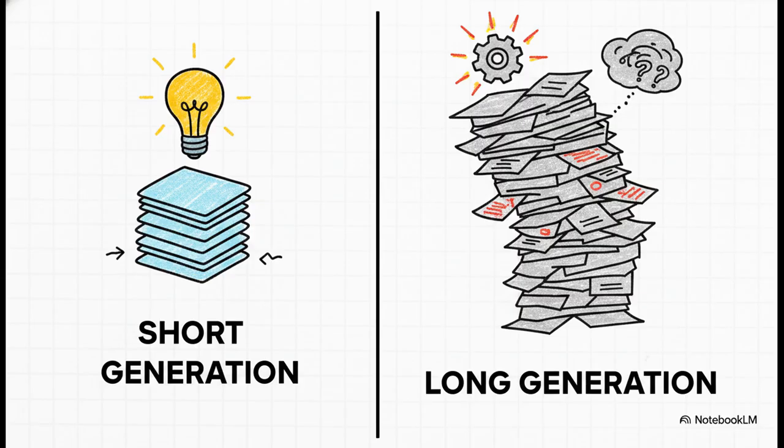Why? Well, when you push these models to write massive, sprawling text all at once, they hit memory limit issues. They quite literally lose the global picture of what they're writing about and totally forget the instructions you gave them at the very beginning. But within this sweet spot, they can maintain incredible focus, logic, and consistency. You just need to know exactly how to guide them.